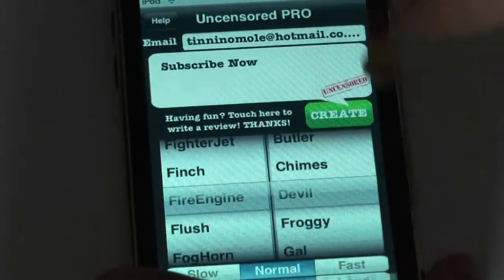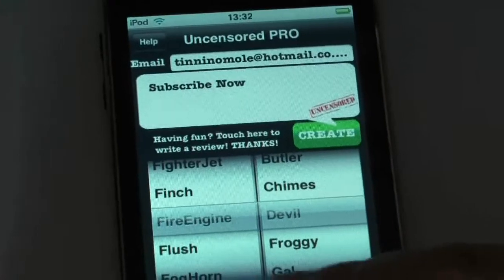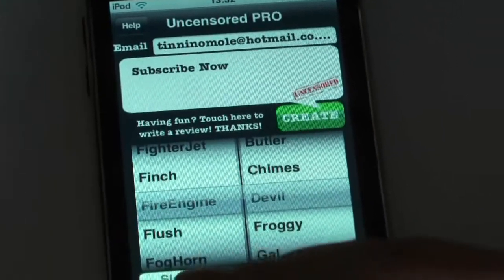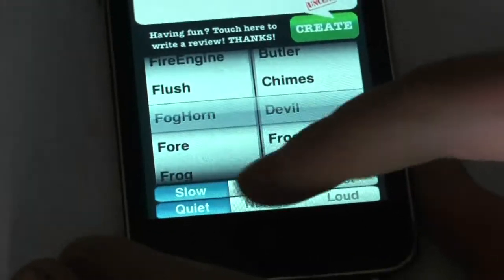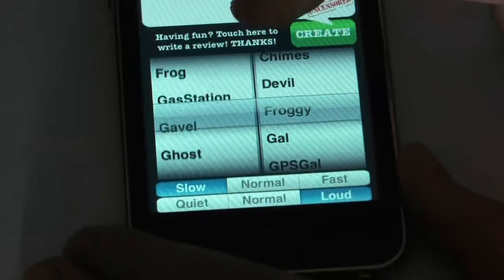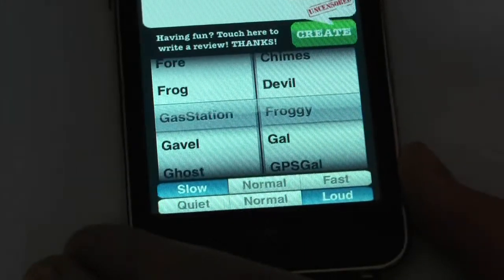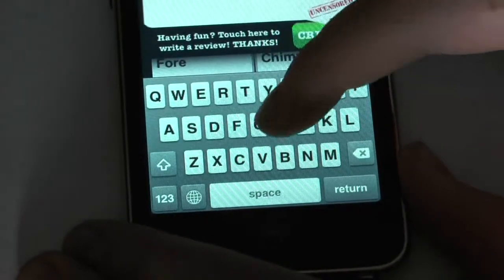Also, what you can do is you can pick whether you want it loud, fast, normal, both, quiet and slow. I prefer slow and loud. Let's pick Froggy and gas station. And we'll pick